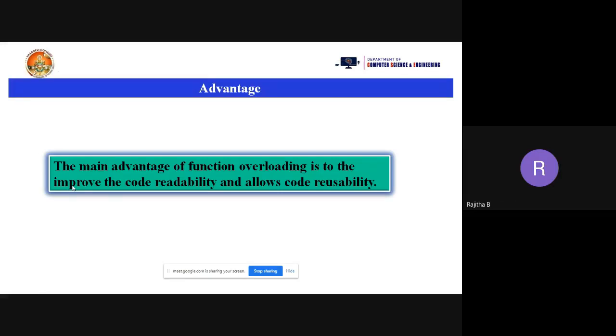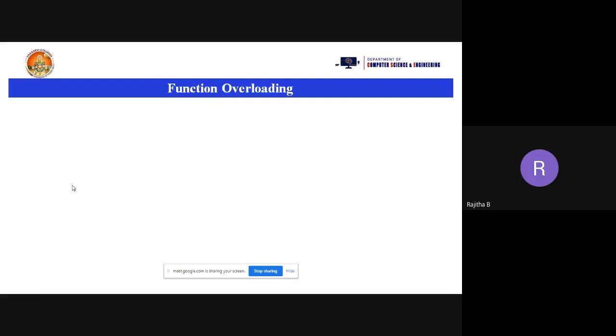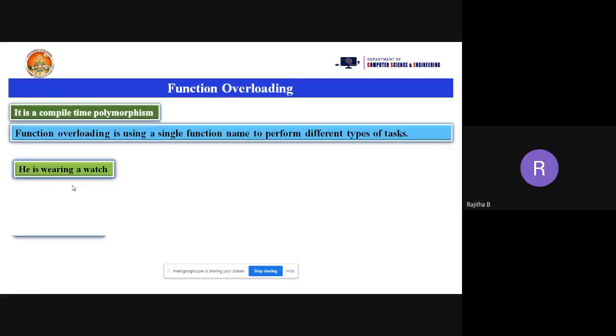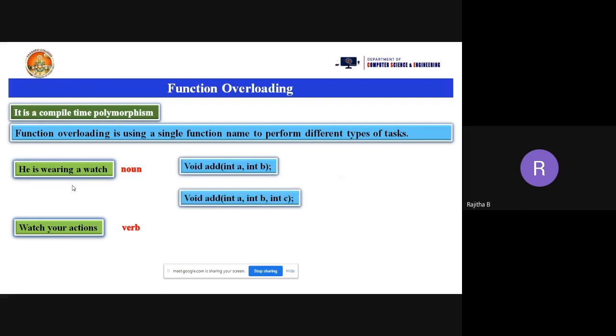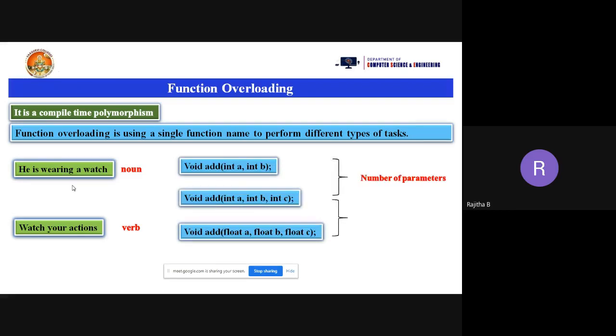Have you seen the previous slide? Yes, ma'am. Okay. So this is my previous slide. So we can see the number of parameters and the type of parameters like this. Okay.